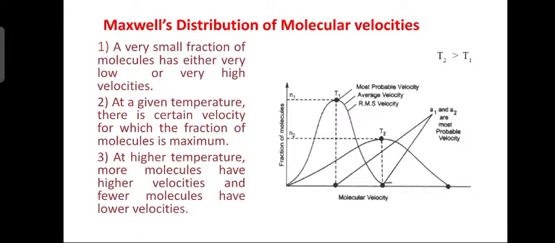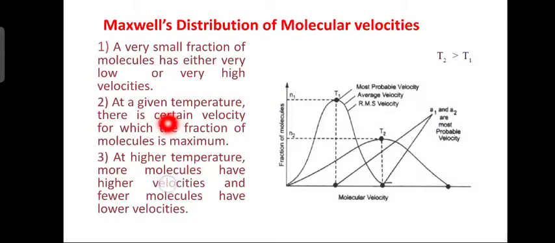Next slide. Now, what is the graph? Maxwell distribution of molecular velocities. How to explain this graph? Fraction of the molecules versus molecular velocity. From this graph, it is clear that a very small fraction of the molecules has either very low velocity or very high velocity. The molecular velocity is along the x axis, and the fraction of molecules is along the y axis.